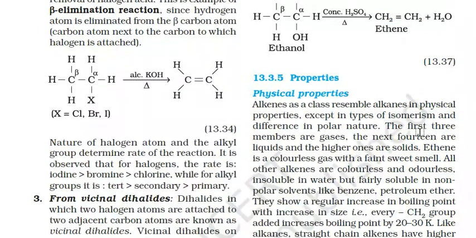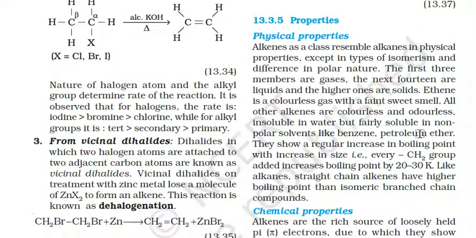Okay. Next, what are some of the physical properties of alkenes? Alkenes as a class resemble alkanes in physical properties, except in types of isomerism and difference in polar nature. The first three members are gaseous. The next 14 members of the alkene homologous series are liquids, and the higher ones are solids.